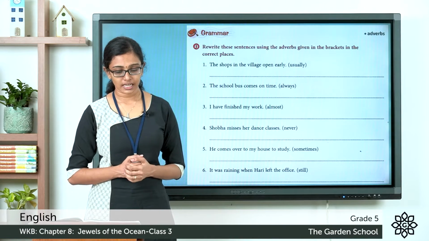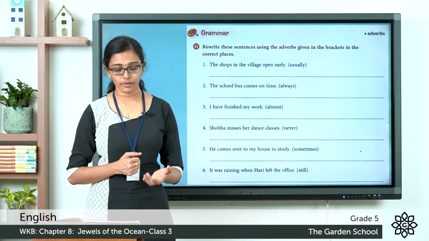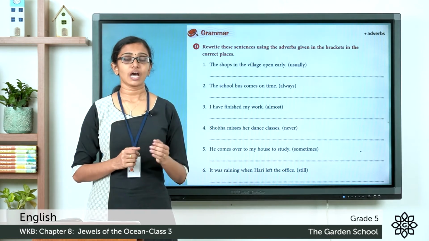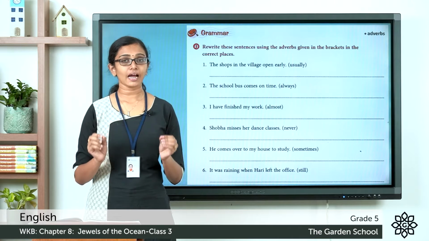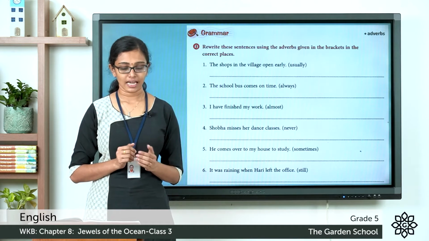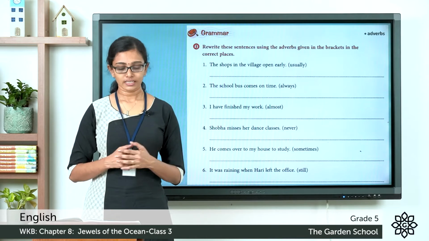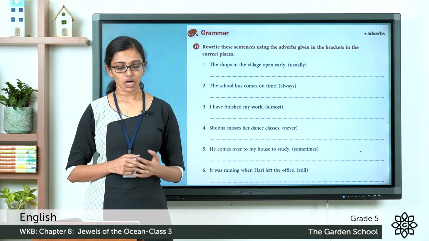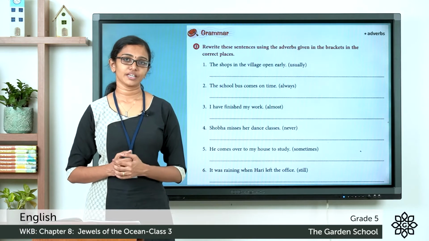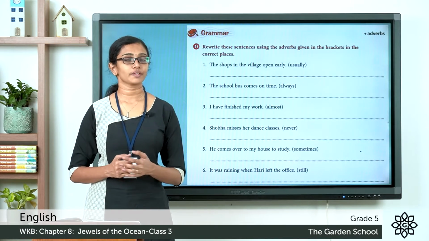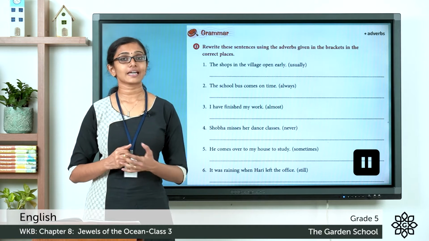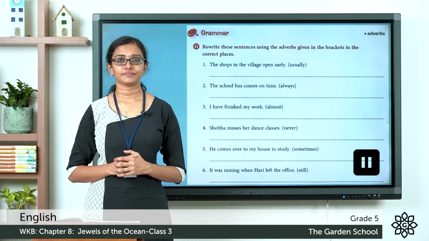So, the first sentence here is: the shops in the village open early. And there is an adverb given in the bracket: usually. You have to use the adverb usually in the correct place in the given sentence and rewrite it. The first sentence can be rewritten as: the shops in the village usually open early. Similarly, you have to rewrite the rest of the sentences from the question as an activity now. Please pause this video, finish rewriting the sentences and come back.